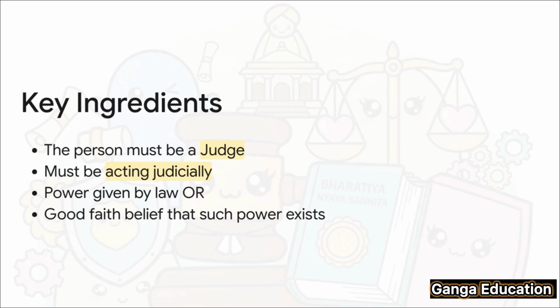For instance, if a judge is involved in a personal property deal, that's a private act. That's not acting judicially, and this section won't protect him. And third, the power he used must either be given by law, or he must, in good faith, believe that the law gives him that power.